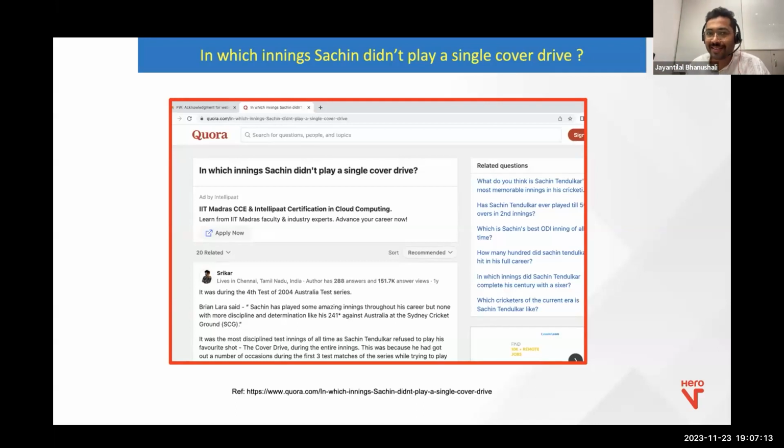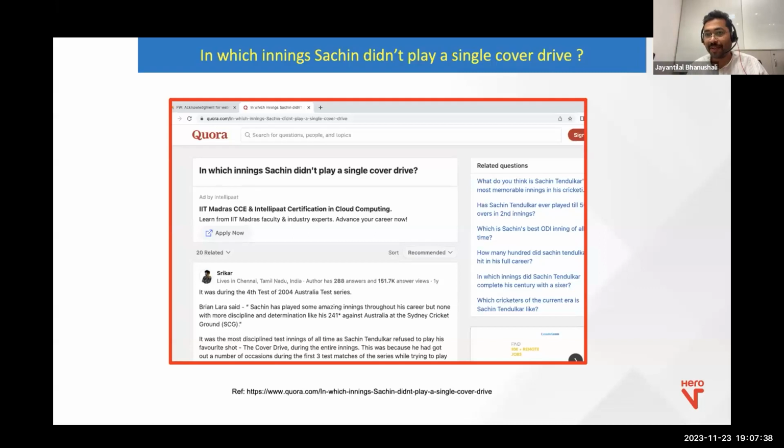In what innings did Sachin not play a single cover drive? I'm sure everybody is aware of Sachin and his famous cover drive. But for those who don't know, just to set the context, Sachin is one of the leading cricket players. We consider him as God, most of us. And the cover drive is his signature shot, just like you have the helicopter shot for MS Dhoni, right? So that's a question.